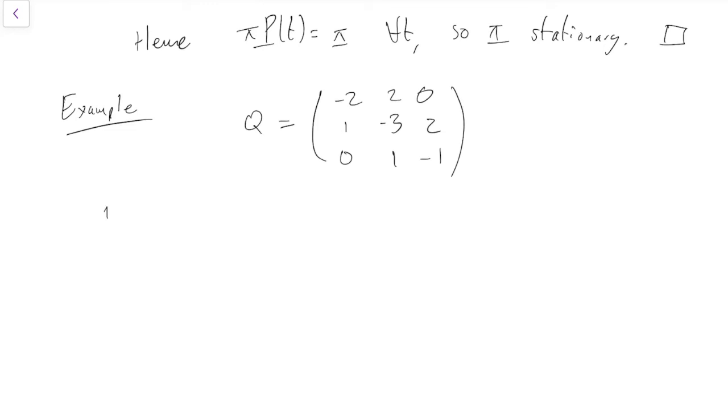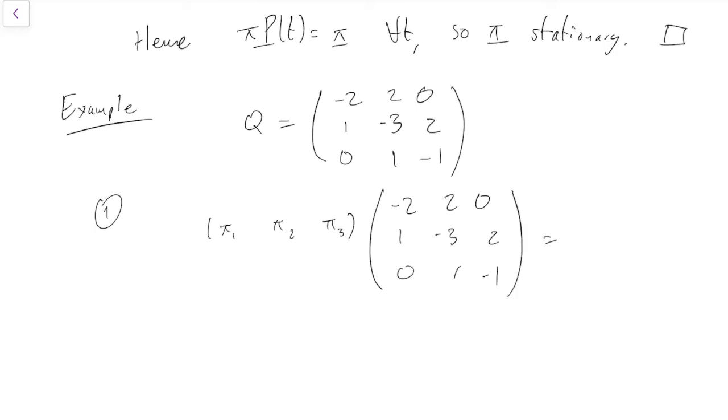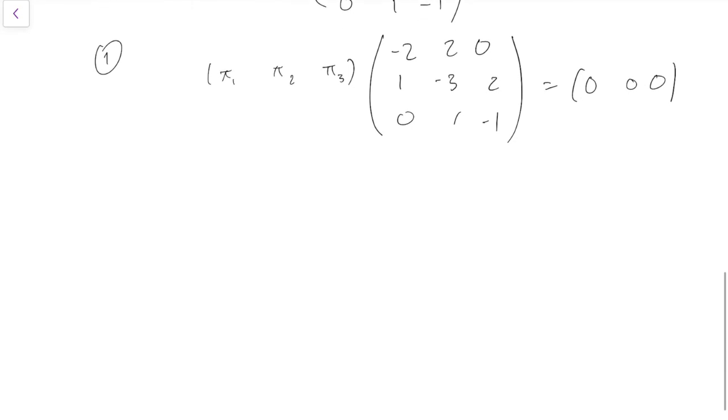Right. So when we're in discrete time, the first thing we did is that we would write out the equations one by one. Right. So we want pi 1, pi 2, pi 3 of this equation up here to equal the row vector of zeros. So taking that one column of the matrix at a time, in the first column we get minus 2 pi 1 plus pi 2 equals 0.